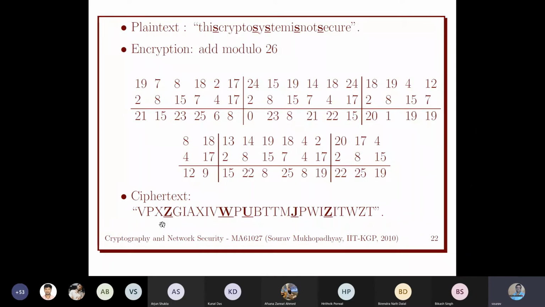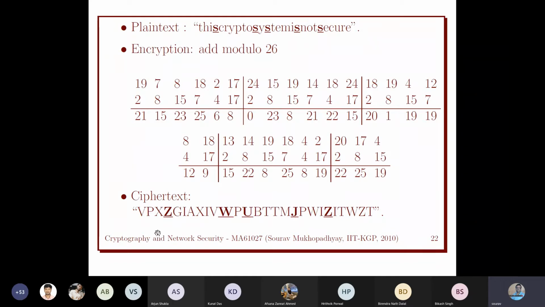Now here we can observe that this is polyalphabetic. That means we want to destroy the property of uniqueness. Here, if you see, S is going to different alphabets, so some alphabets are being mapped to different alphabets.